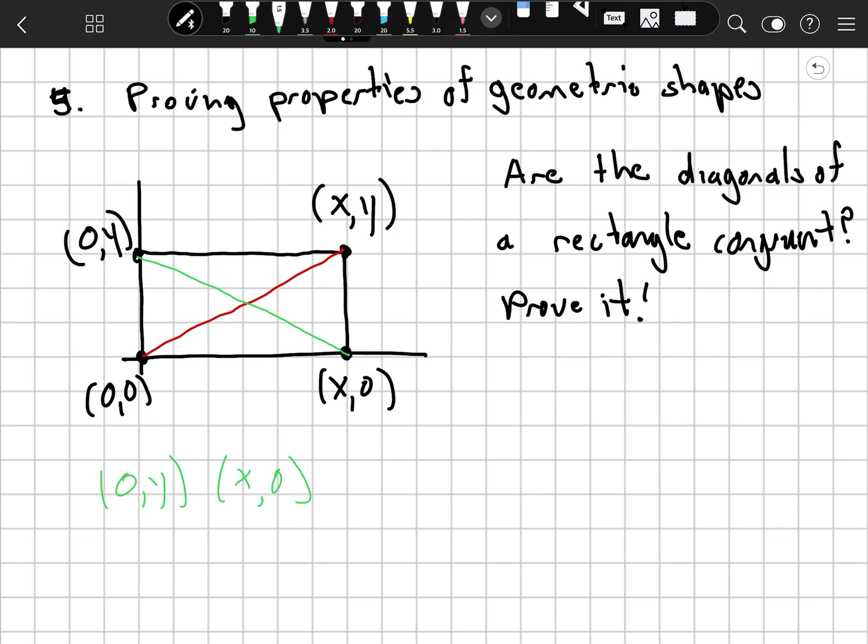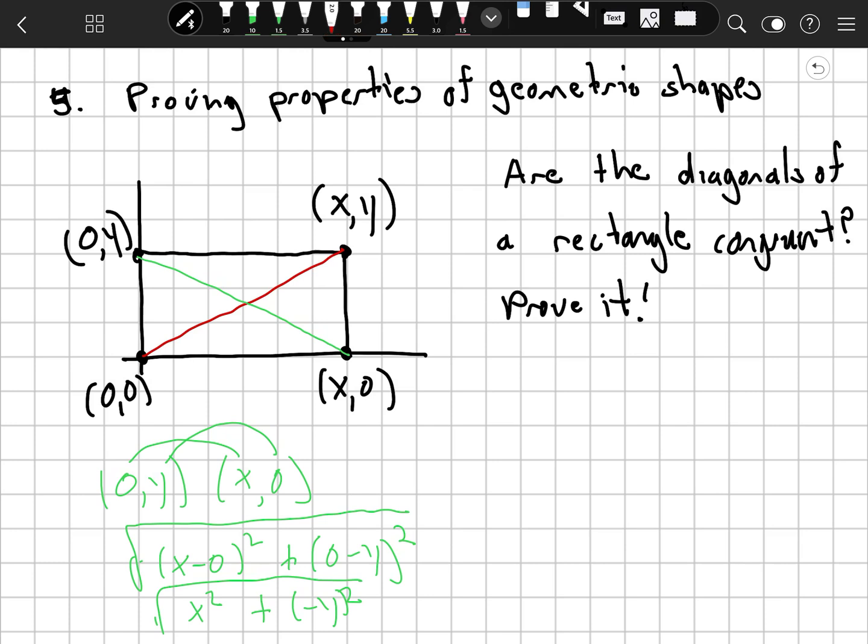So we go x2 minus x1. That's going to be x minus 0 squared. And then y2 minus y1. So 0 minus y squared. And then we square root it. This is the distance formula that we used in the previous slide. So x squared plus negative y squared is that length there. And this negative becomes a positive when you square it.